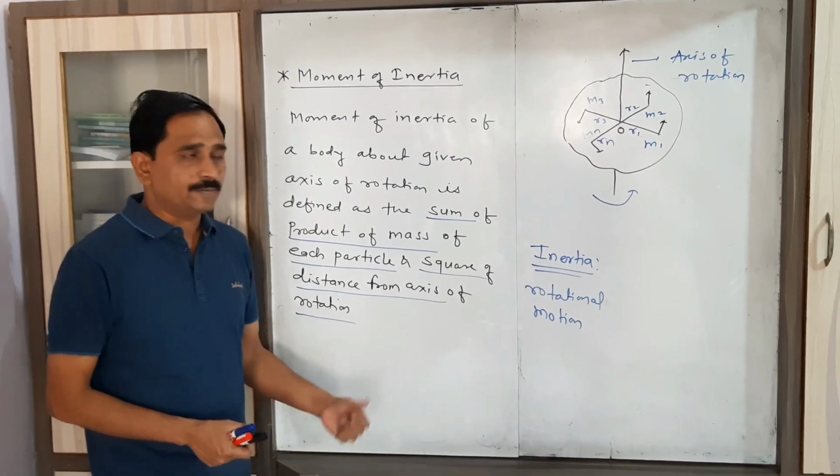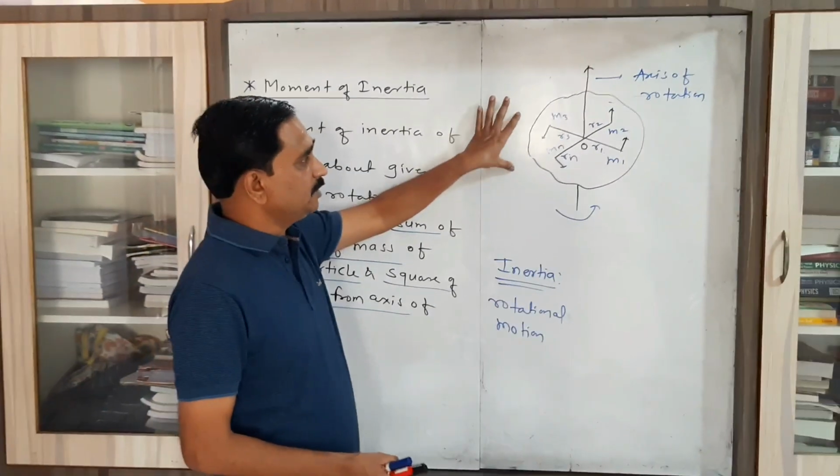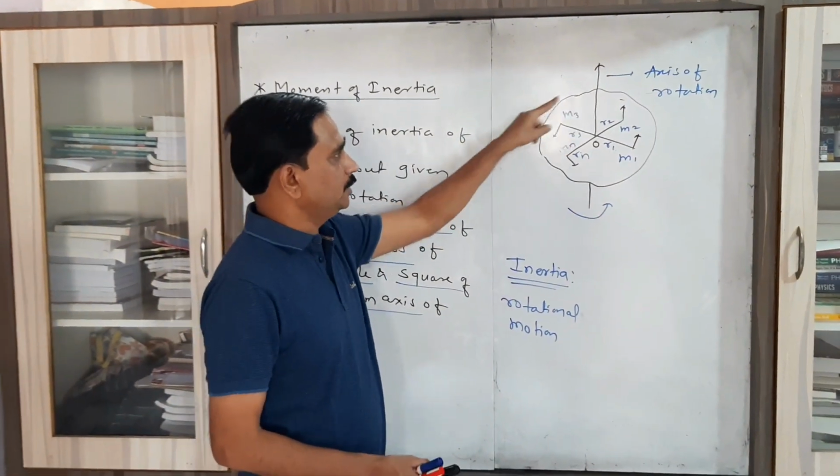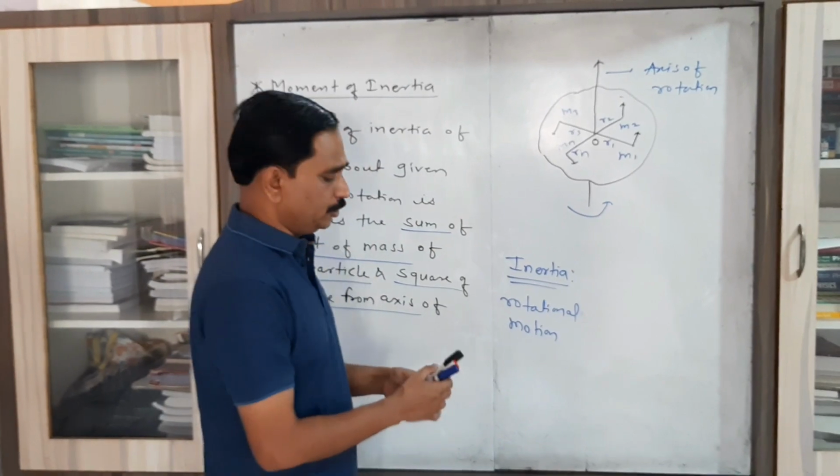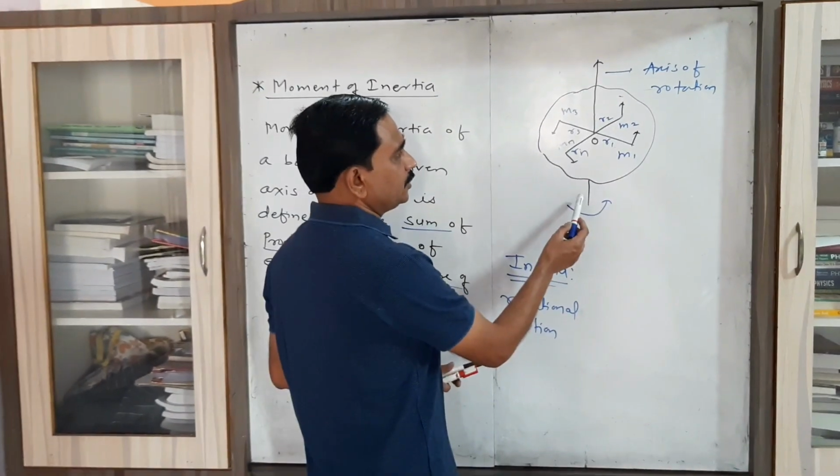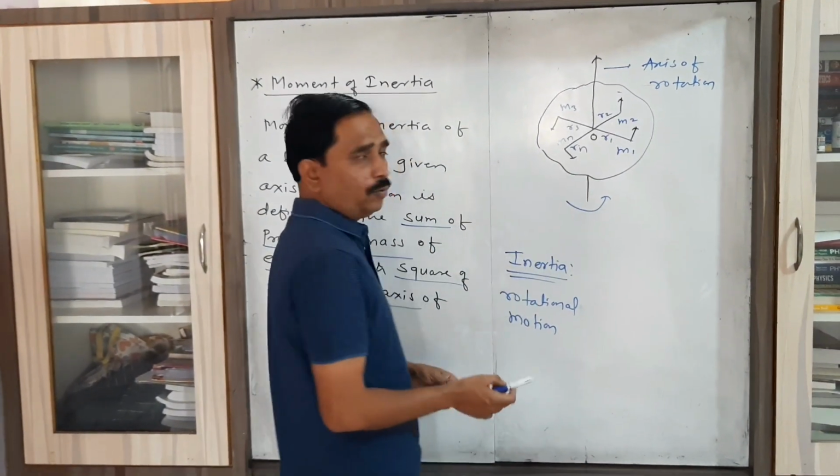Now in order to explain this concept, let us consider any shaped body. This is the any shaped body which is rotating about an axis passing through the point O.